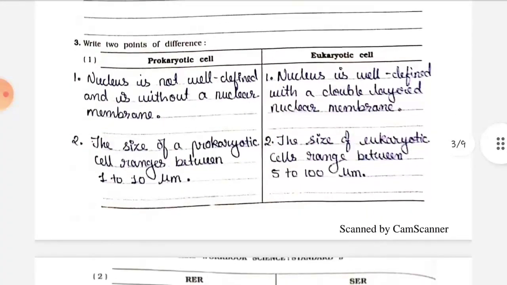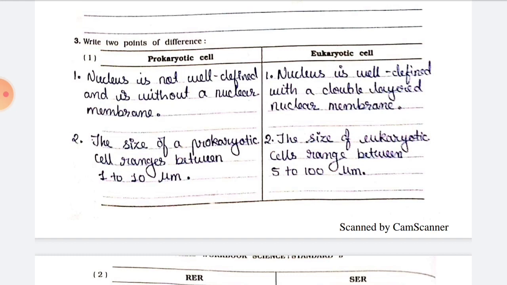Next, number 3. Write 2 points of differences. Prokaryotic cell and eukaryotic cell. Point number 1. Nucleus is not well defined and is without a nuclear membrane. Nucleus is well defined with a double layered nuclear membrane. Point number 2. The size of a prokaryotic cell ranges between 1 to 10 μm. The size of eukaryotic cells ranges between 5 to 100 μm.